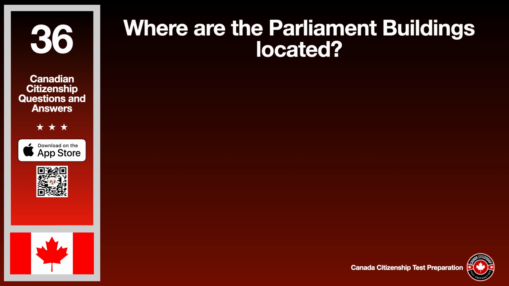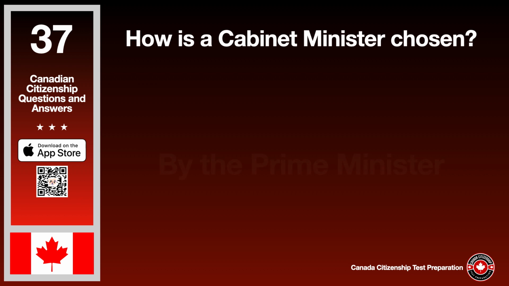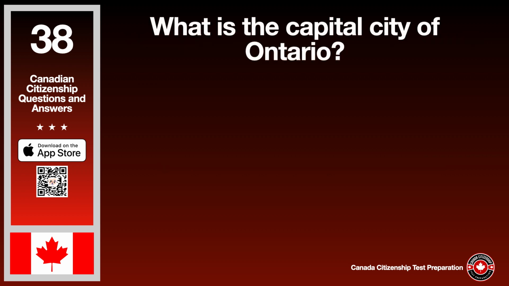Where are the Parliament buildings located? The answer is Ottawa. How is a cabinet minister chosen? The answer is by the Prime Minister. What is the capital city of Ontario? The answer is Toronto.